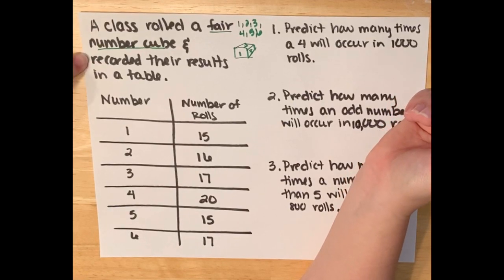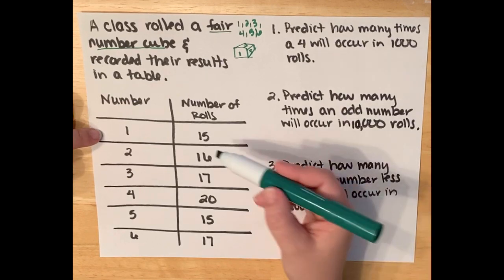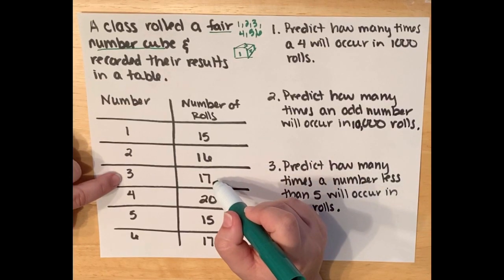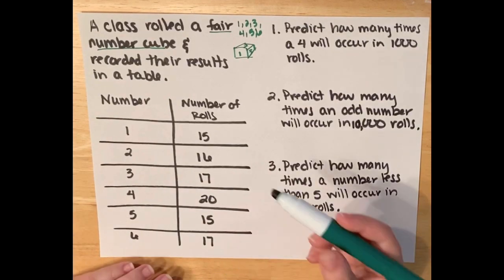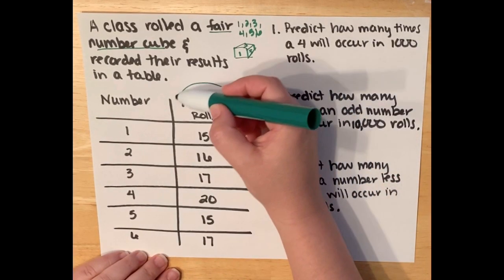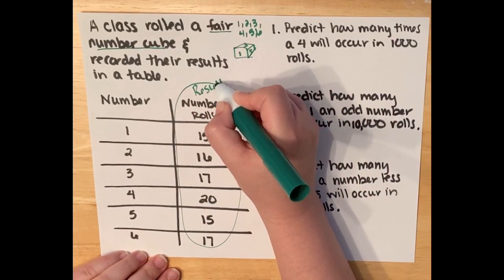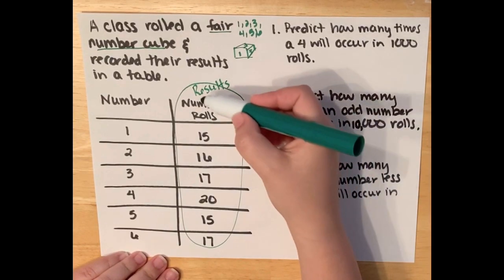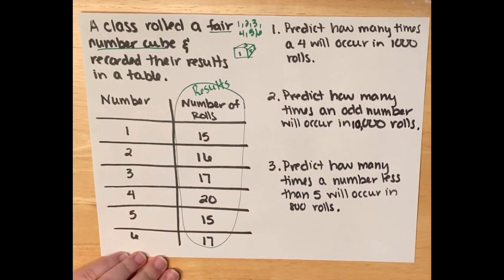And we recorded the results in the table. So if you look, every time the class rolled a 1, they got 15. Rolled a 2, 16 times. They rolled a 3, 17 times, a 4, 20 times, a 5, 15 times, and a 6, 17 times. Again, we're going to want to use our results column, okay? When you're doing an experiment or basing your probability from an experiment, you use what happened in the experiment, not the original numbers on the cube itself.